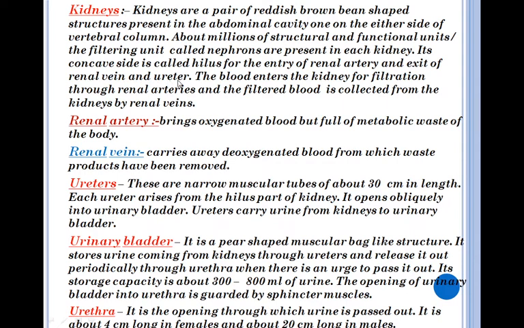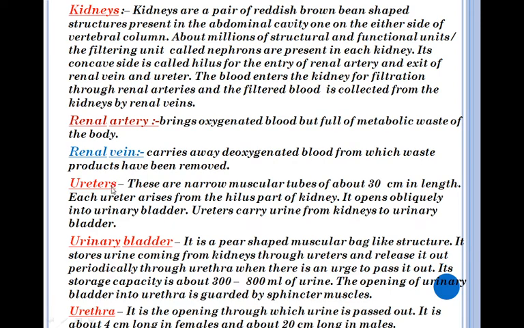The blood enters the kidney for filtration through renal artery, and the filtered blood is collected from the kidneys by renal vein. So renal artery is the artery which carries oxygenated blood from heart through aorta, but this is full of metabolic waste or nitrogenous waste of the body. Renal vein carries the deoxygenated blood away from kidney, from which the metabolic waste have been removed.